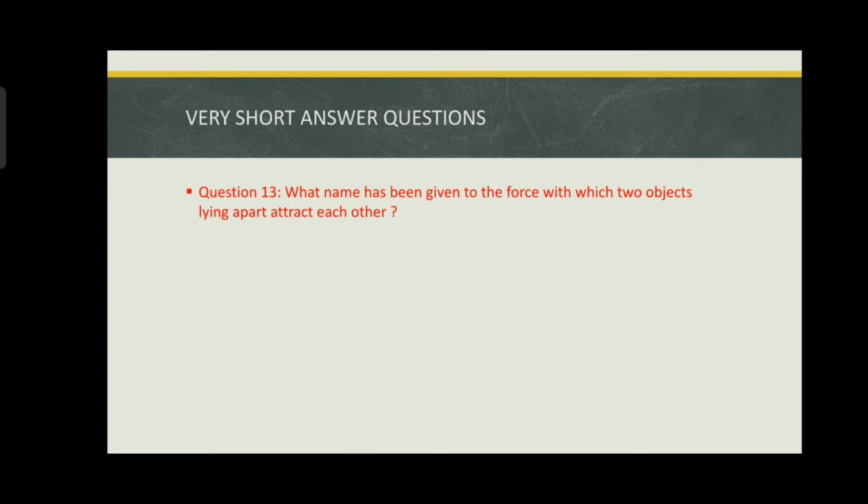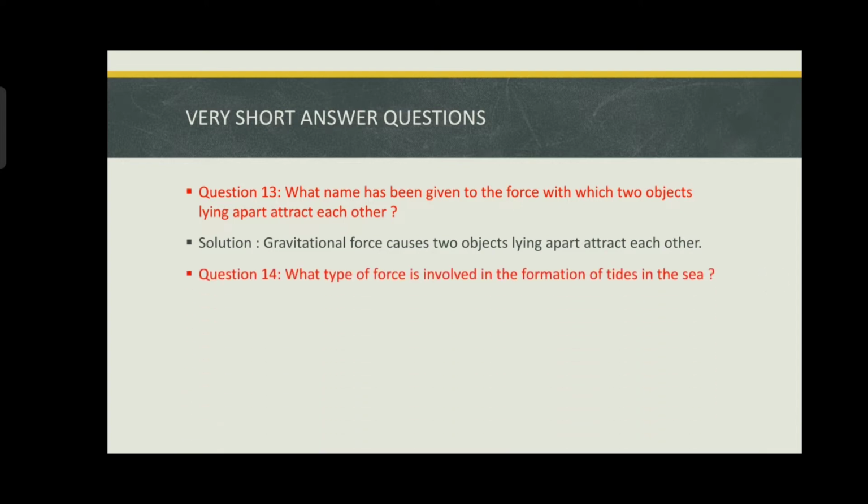What name has been given to the force with which two objects lying apart attract each other? Gravitational force causes two objects lying apart to attract each other, because every object which has a mass has a gravitational force and attracts each and every object in this universe.